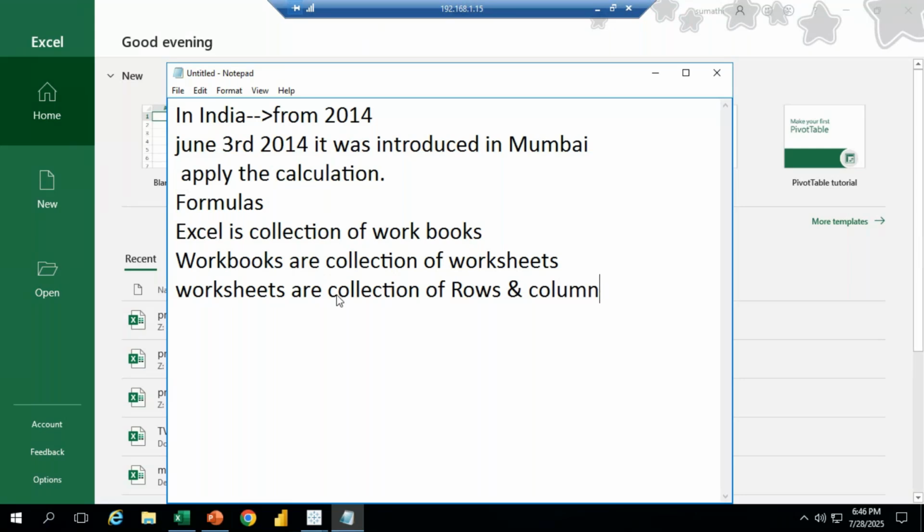Excel is a collection of workbooks. A workbook is nothing but an Excel file.